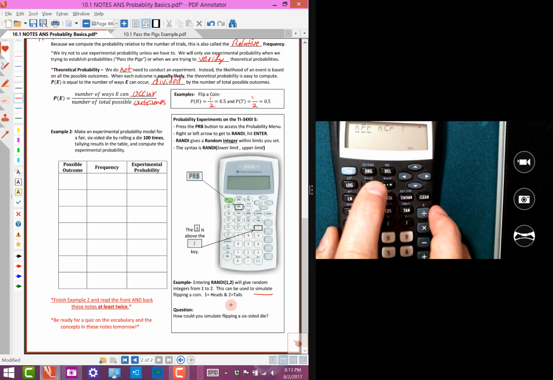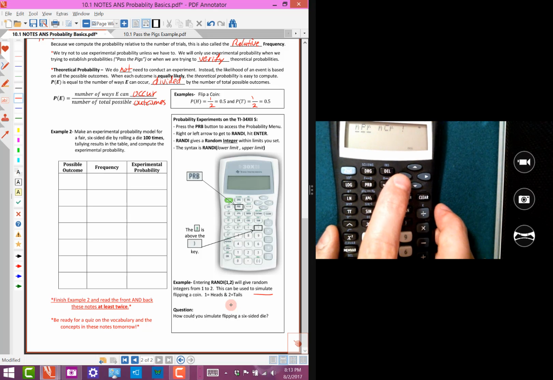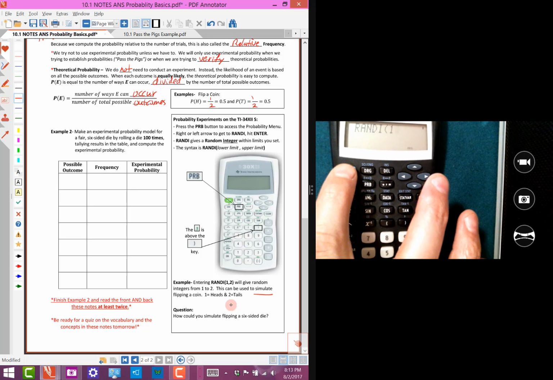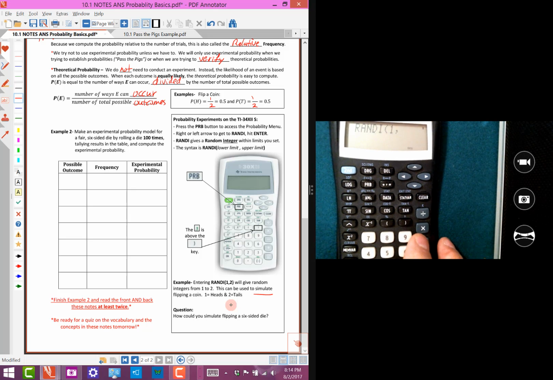I'm going to hit probability. The quickest way to get there is to hit the left arrow. I'm going to hit enter. That will bring that back to the home screen. And if we want to simulate two equally likely outcomes like flipping a coin, I'm going to hit 1. That's going to stand for heads. And then I need to get the comma right there. It's above the close parenthesis key. So I'm going to hit second, hit the comma, and tell it how high I want to go. I want to go up to 2. I'm going to close the parentheses.